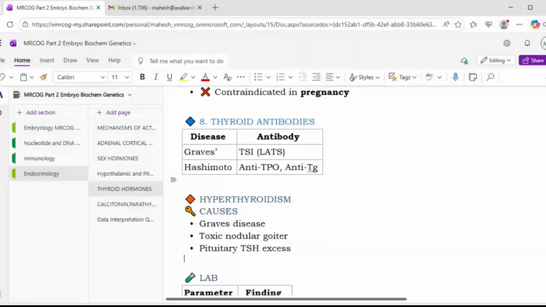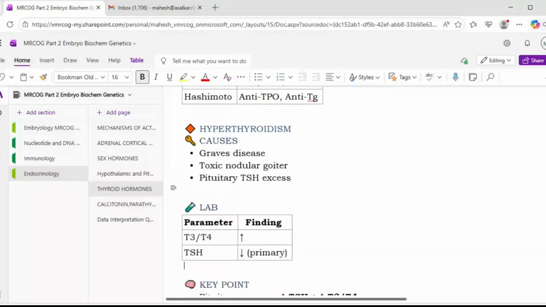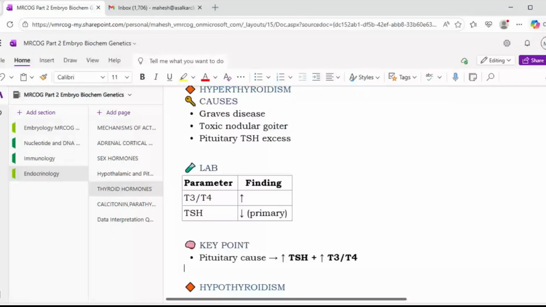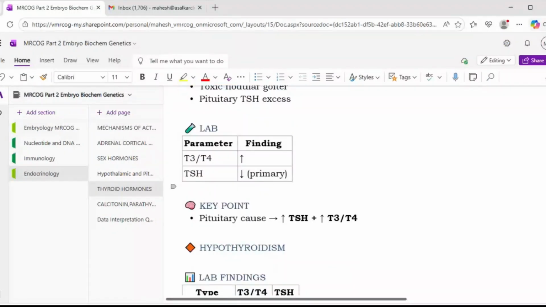So hyperthyroidism. What are the features and what are the causes? In hyperthyroidism, causes are Graves' disease, toxic nodular goiter, and pituitary when the TSH is in excess. In lab findings, T3 and T4 will be increased and TSH will be reduced. So most of the time it is the pituitary cause. So TSH will be increased and that is why T3 and T4 will be increased.